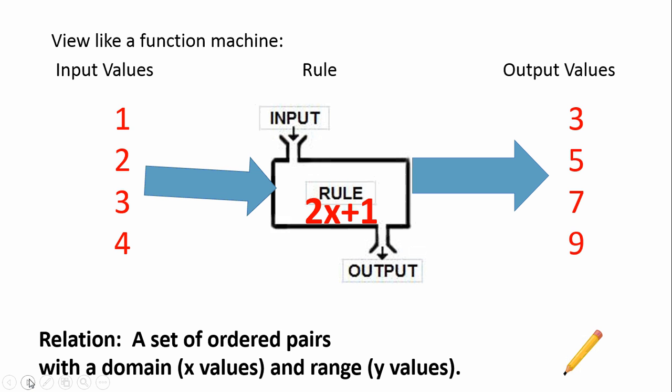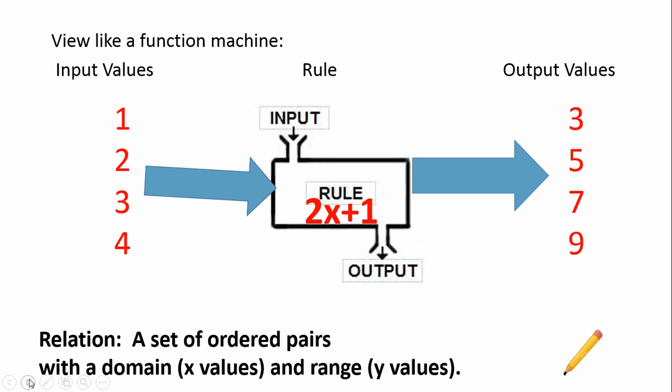And in every relation, there is a domain, which are just the x values, and the range, which are the y values. So that little pencil right there says, you might want to write this part down in your notes. So it is a set of ordered pairs with a domain and range, or x values and y values. So when we look at ordered pairs, when we look at a relation, we want to know if it's special. That is, is it a special one that we can call a function? Does it have a function relationship?